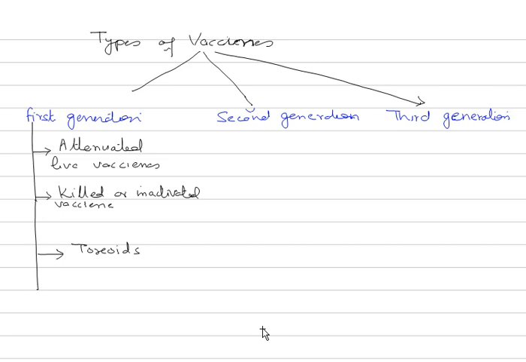When this vaccine is introduced in the person's system, it is going to generate antibodies. A very common example of attenuated live vaccine we find is Jenner's smallpox vaccine.